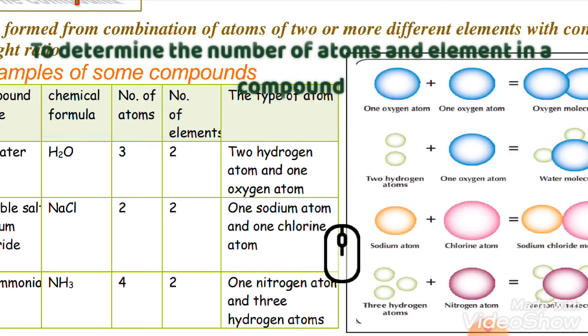Another example for a compound is table salt, or sodium chloride. It consists of two atoms and two different elements, as one sodium with one chlorine. What about ammonia? As a compound, it consists of four atoms and two different elements, as one nitrogen and three similar hydrogen.